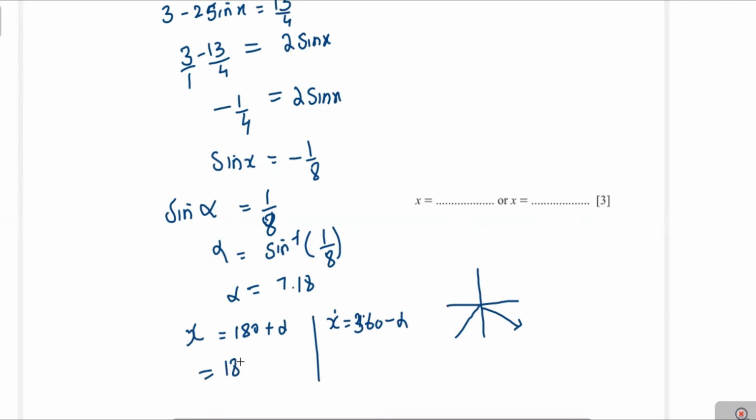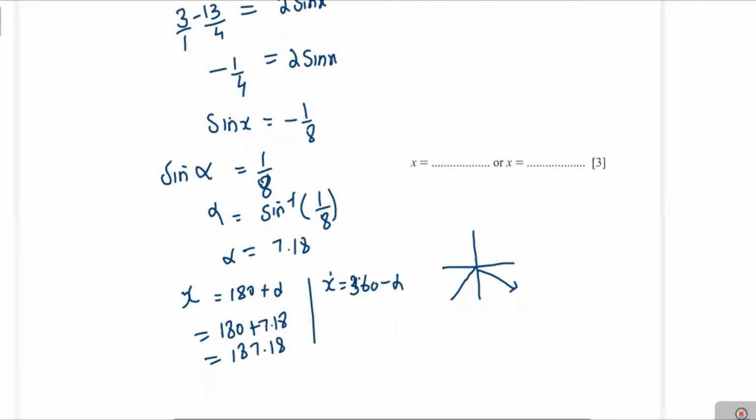Now this is 180 plus 7.18, that is equal to 187.18, and next is 360 minus 7.18. Now you get 360 minus 7.18, the answer is 352.8.